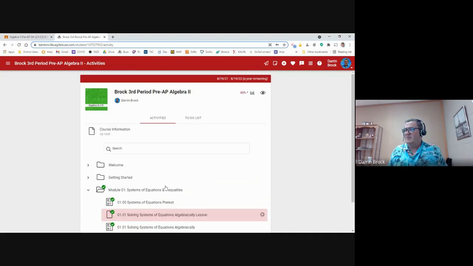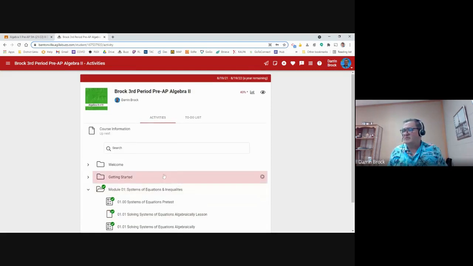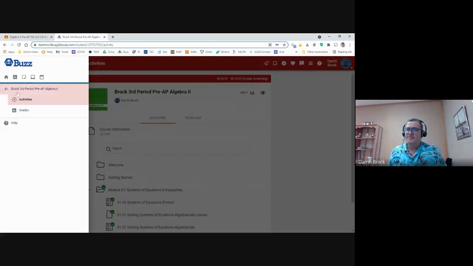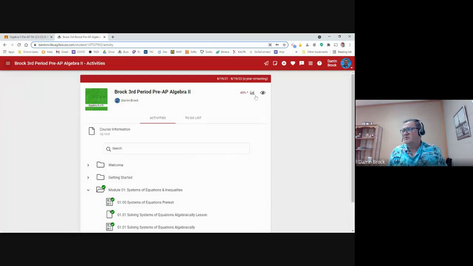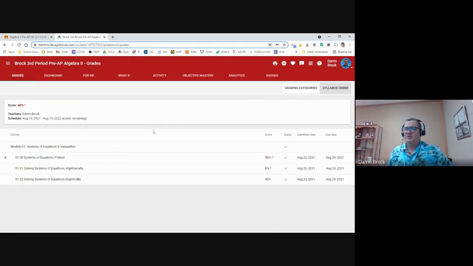But while we're here, I want to point out something you need to get familiar with. If you go up to the menu in the corner, this grade screen, or you can also click this icon right here to get to the grade screen. Either way, I'm going to click on the icon. This will show you all the assignments that you have, when they are due, what day you turned them in, if you've already turned them in, the little complete check mark, and what your score was.